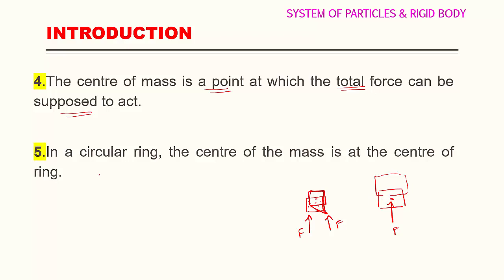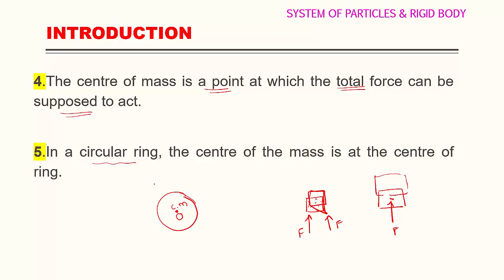Then fifth point: in a circular ring, this is a circular ring. The center of mass, this is the center of mass, is at the center of the ring. In a circular ring, the center of mass is always exactly at the center of the ring. This is also the center of the ring. This is also the center of mass. Both are at the same point in a circular ring.